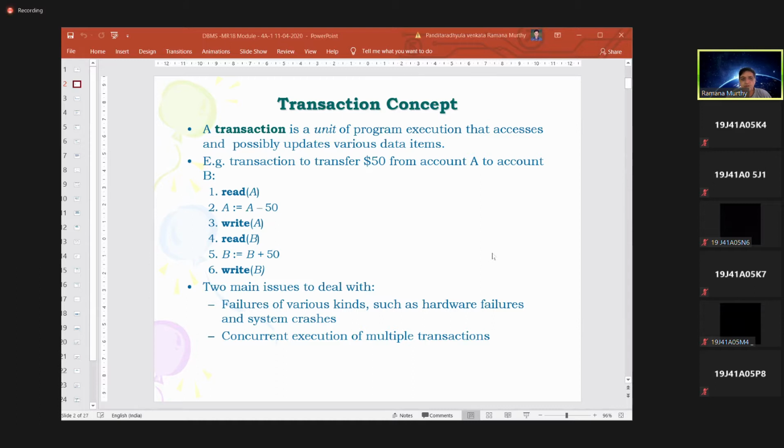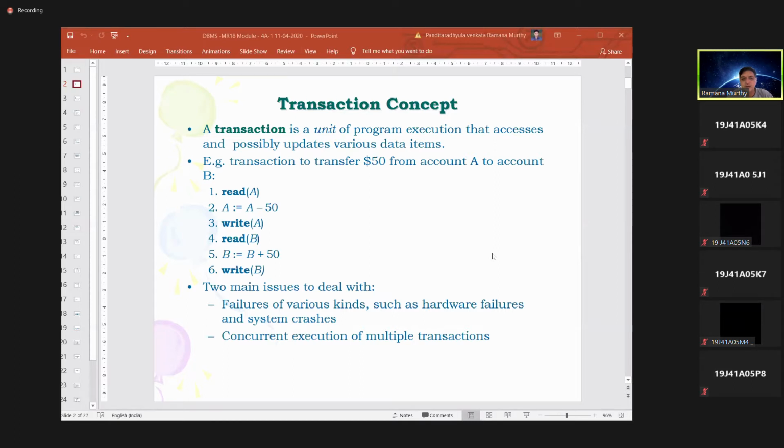That is the reason we say a transaction is not only the basic operation. The definition of a transaction is a unit of program execution. You are executing something on the database, whatever the purpose is, you are executing a unit of program. The unit of program may contain any type of operations, any set of operations, but basically you are treating it as a small unit.